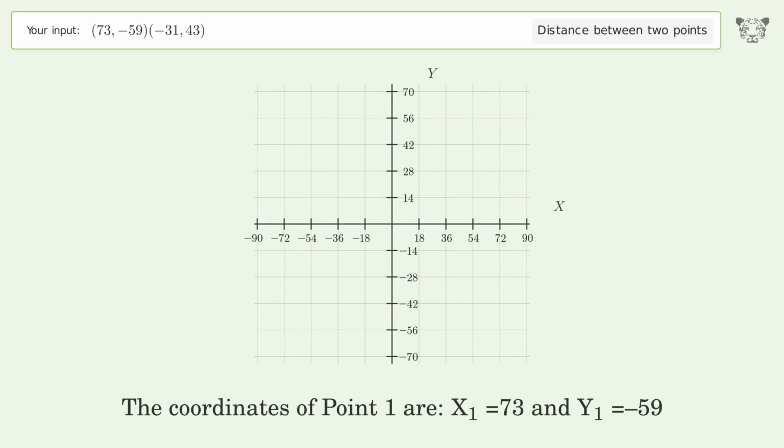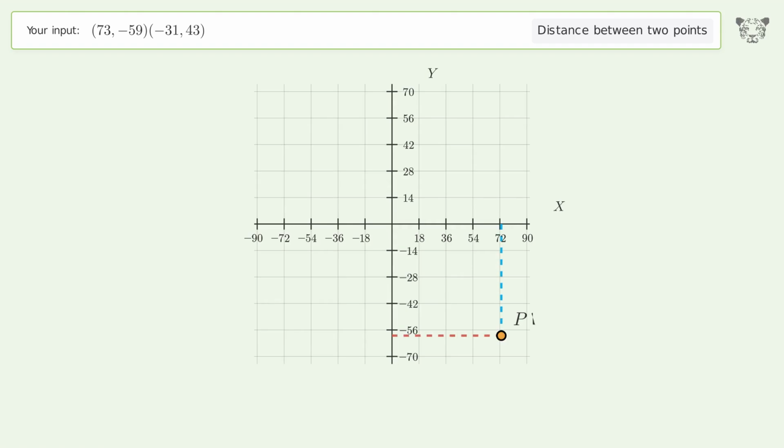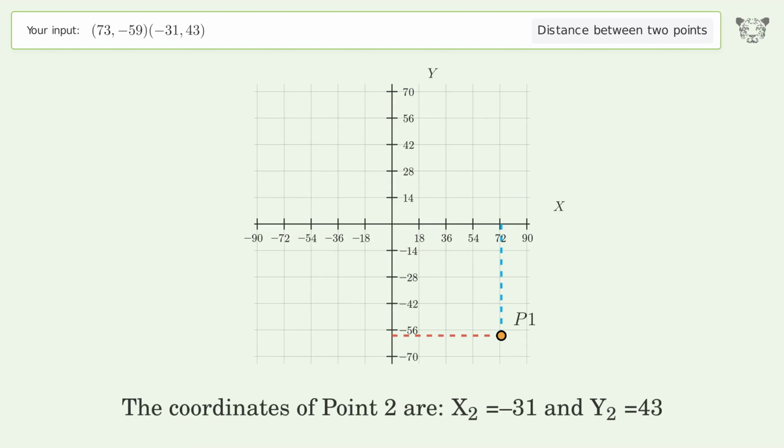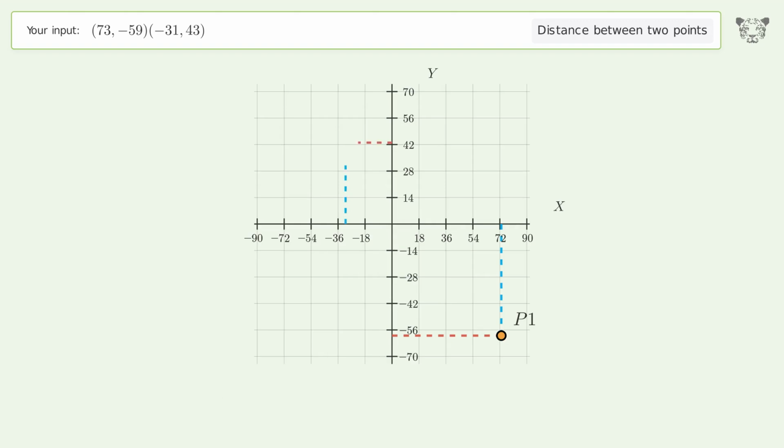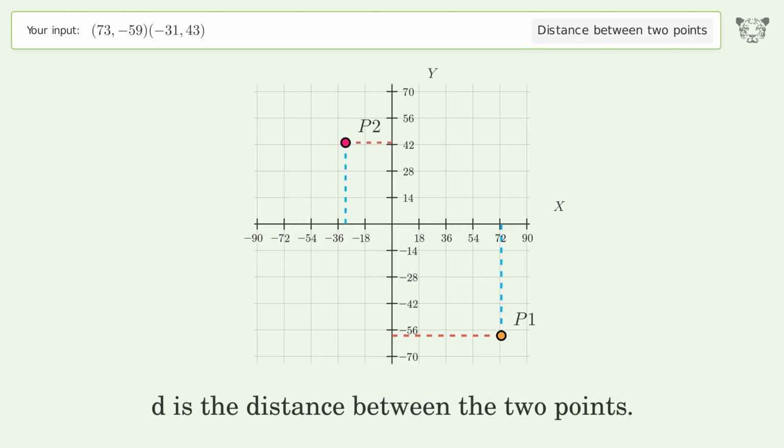The coordinates of point 1 are x1 equals 73 and y1 equals negative 59. The coordinates of point 2 are x2 equals negative 31 and y2 equals 43. D is the distance between the 2 points.